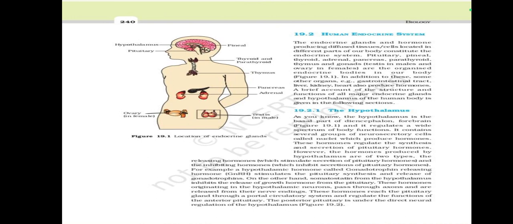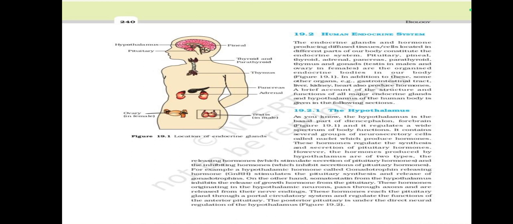Pituitary, pineal, thyroid, adrenal, pancreas, parathyroid, thymus, and gonads, testes in males and ovary in females, are the organized endocrine bodies in our body. Figure 19.1. In addition to this, some other organs, for example gastrointestinal tract, liver, kidney, heart, also produce hormones.